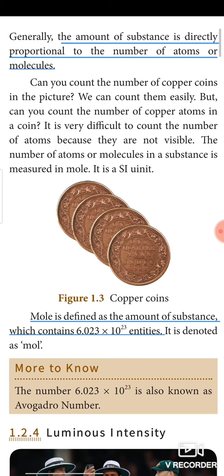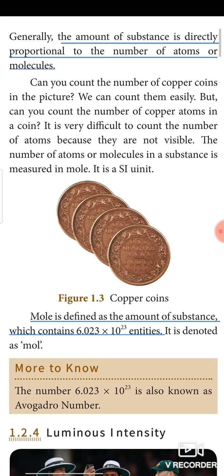So what do we go for? We go for an easy way, which is used to measure the amount of substance in moles. So the SI unit to measure the amount of substance is mole. Is it clear?